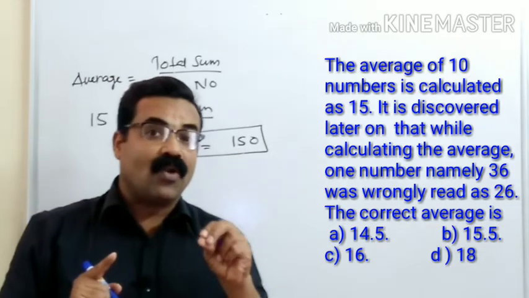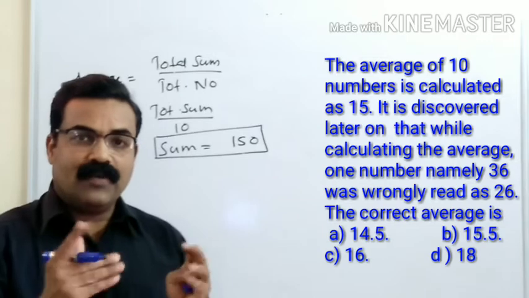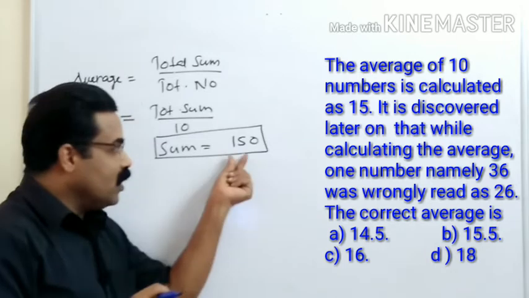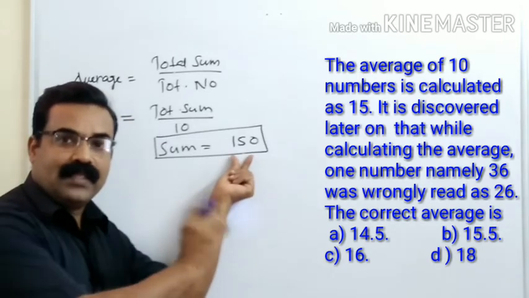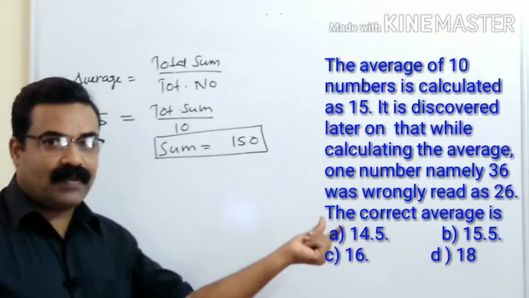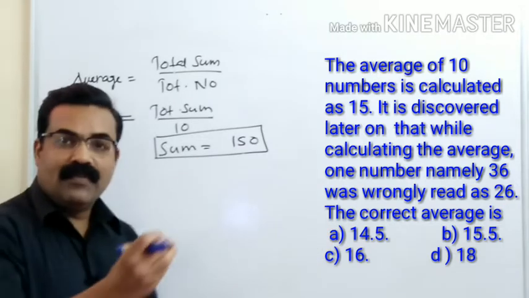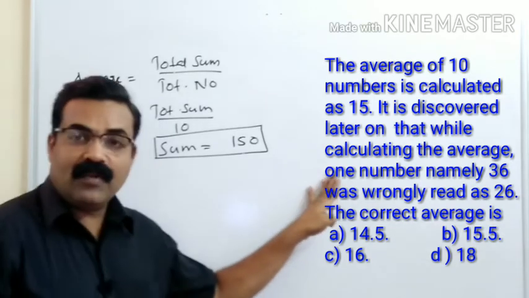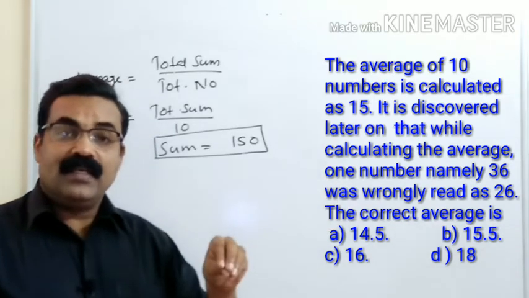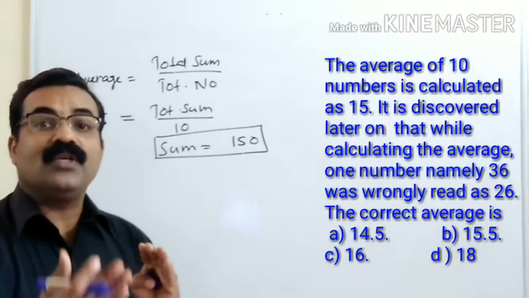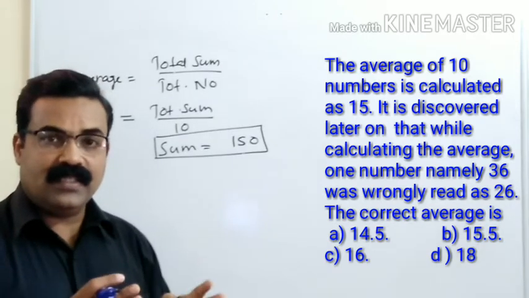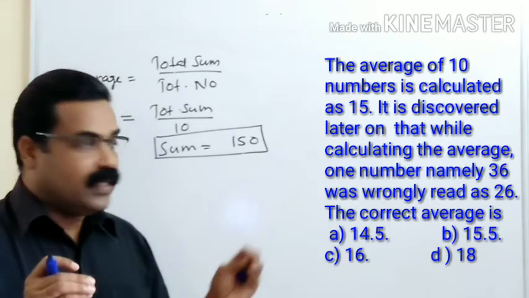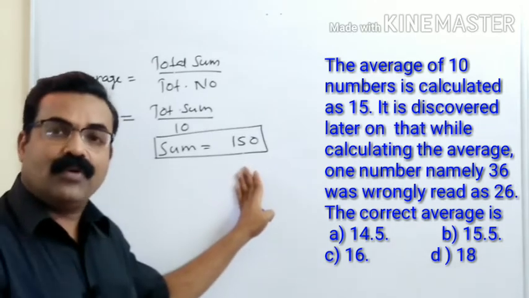But this 150 is wrong, students. Why? Because instead of 36, the student has calculated with 26. So what should we do? We should remove that 26 and place 36. Instead of 36, he calculated using 26, which is a wrong number. So we have to remove that 26 and add 36.